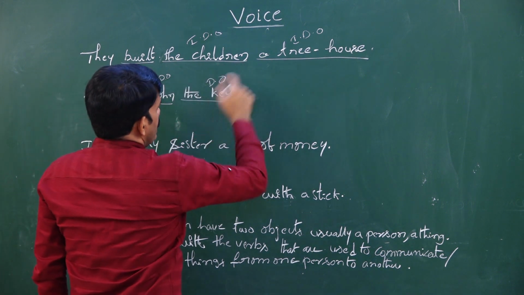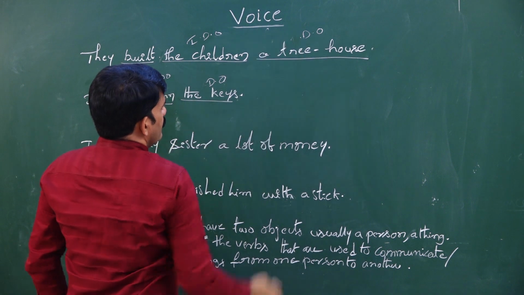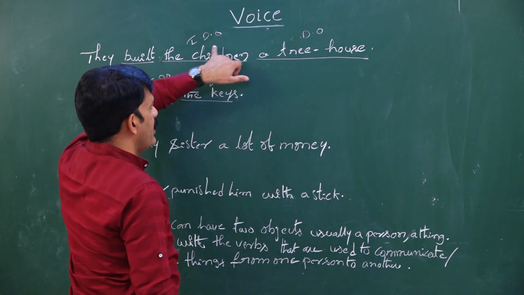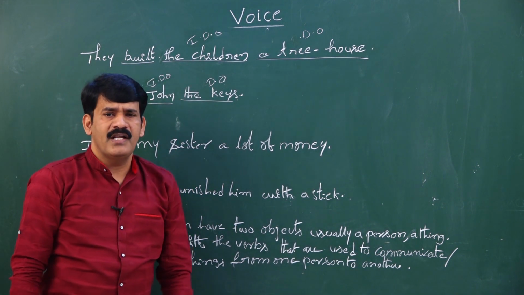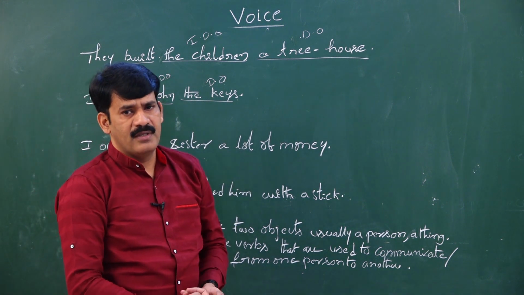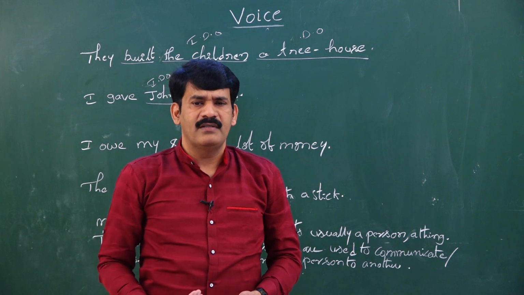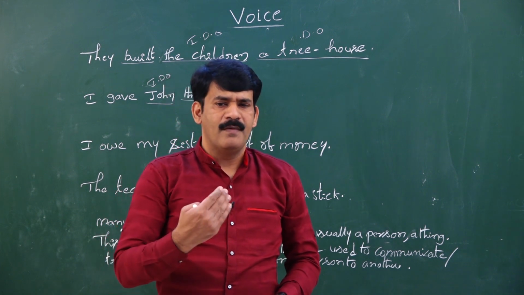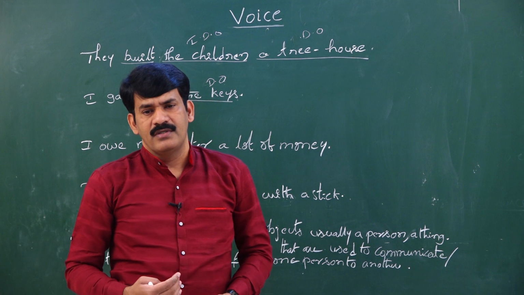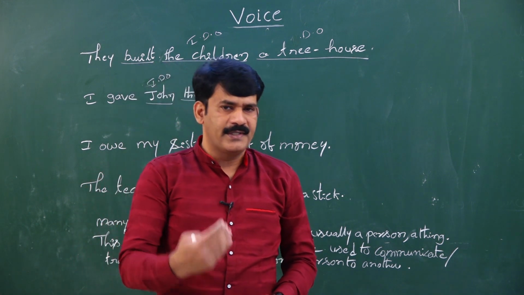What are the two objects that we find? We find direct objects and indirect objects. What is direct object and what is indirect object? In this class, we are going to learn how to convert the sentences with two objects. Most of the time, a verb takes two objects.